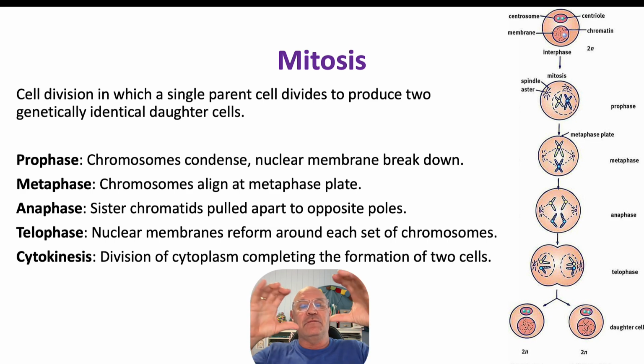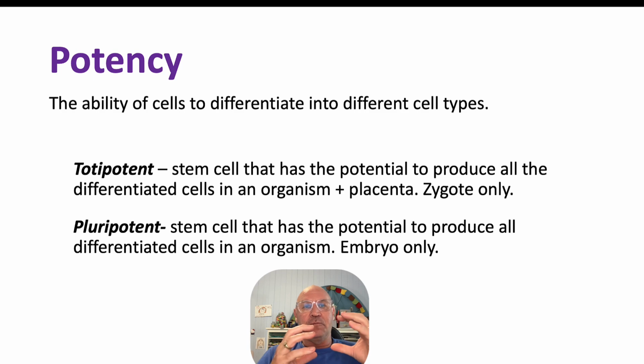Telophase is when the nuclear membranes reform, and in cytokinesis, we actually get the division of the cytoplasm, completing the formation of two new cells. So that's mitosis, the process of cell division to produce two identical daughter cells. Stem cells have the ability to do that and make more and more stem cells without differentiation. So this ability to differentiate is called potency. And we have a number of different levels of potency.